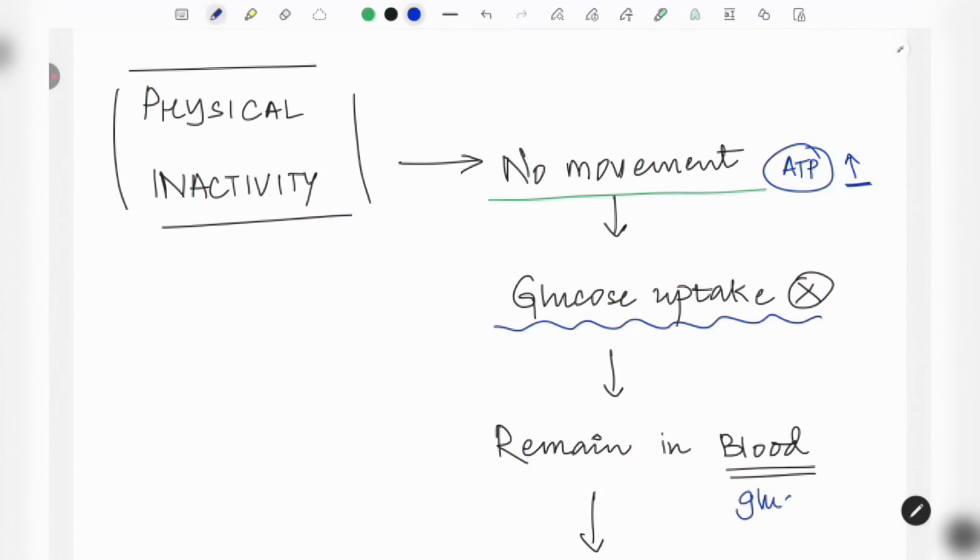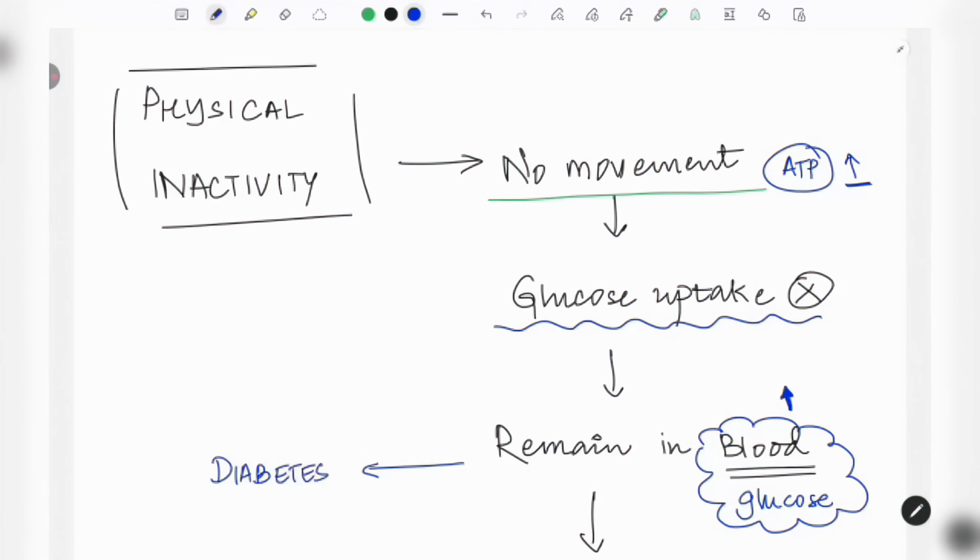will start increasing. Remember, the blood glucose will start increasing. This particular increase in the blood glucose, in layman terms, is called blood sugar. Blood sugar is increased, and that will lead to a disease called diabetes.